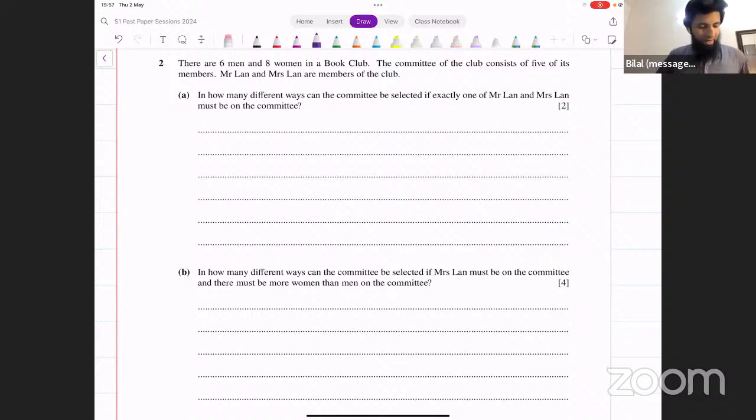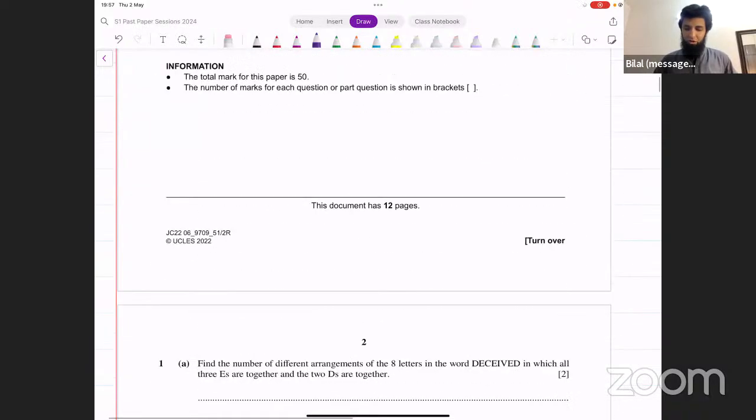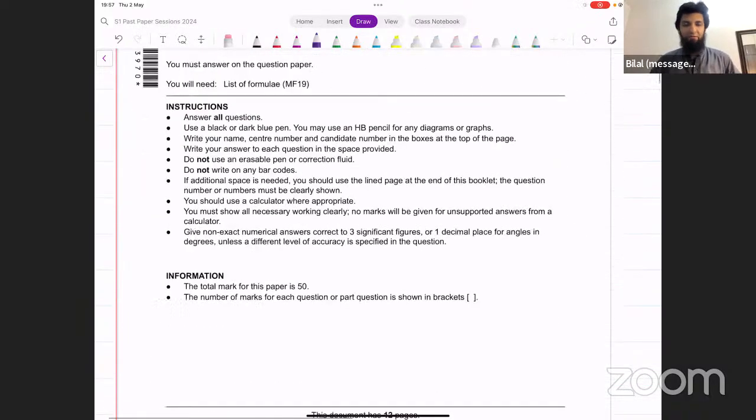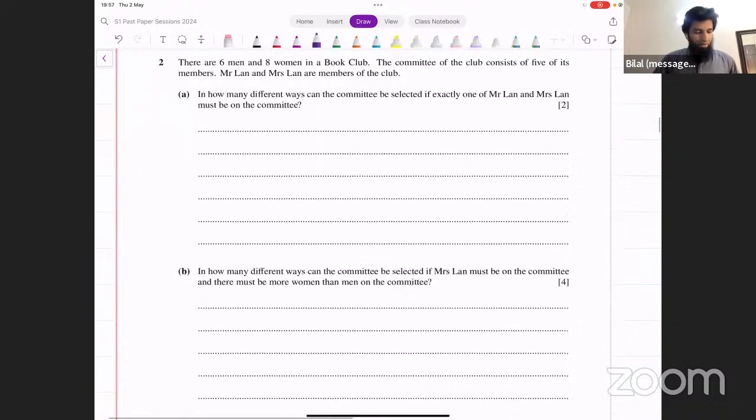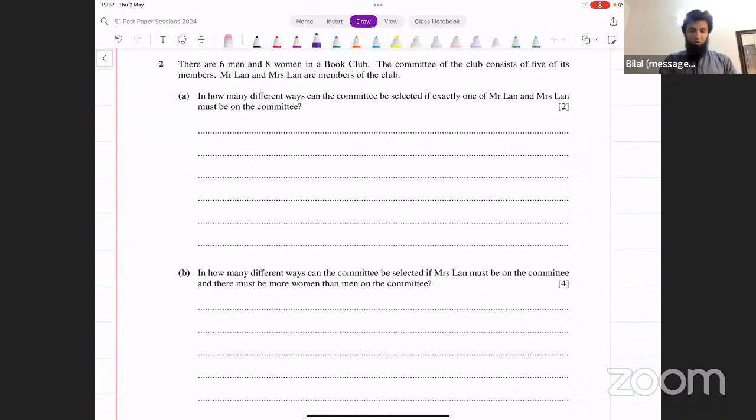Okay, all right. So let's have a look at this paper now. June 2022, paper 5, variant 1. Okay, so I think I'll quickly go over this question as well. It's not that difficult, but some people are asking about this. So I'll just quickly go through this as well. It says there are 6 men and 8 women in a book club. The committee of the club consists of 5 of its members. Mr. Lan and Mrs. Lan are members of the club. In how many different ways can the committee be selected if exactly one of Mr. Lan and Mrs. Lan must be on the committee?